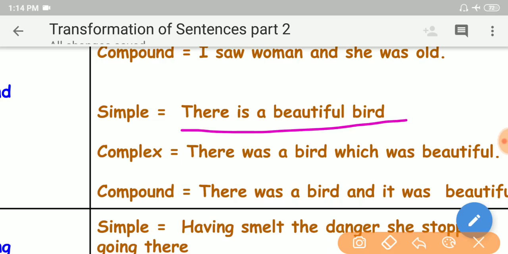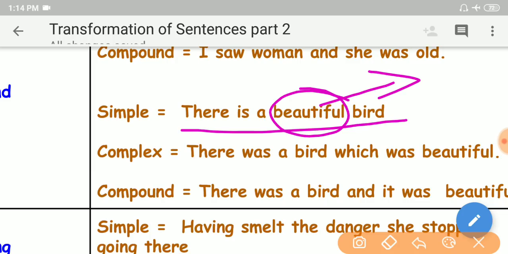There is a beautiful bird. "Beautiful" is an adjective. This adjective can be expanded to a clause. If you want to get a complex sentence, you can expand it into a dependent clause. If you want to get a compound sentence, you can expand it into an independent clause, my dear friends.